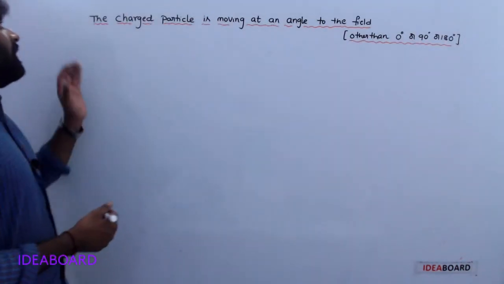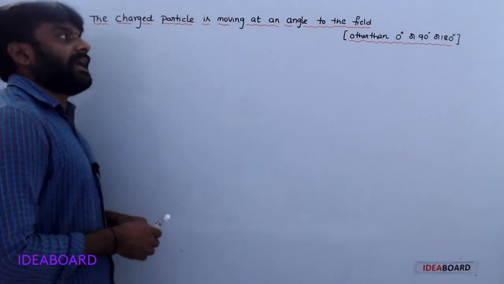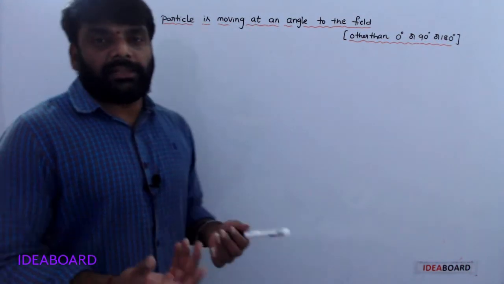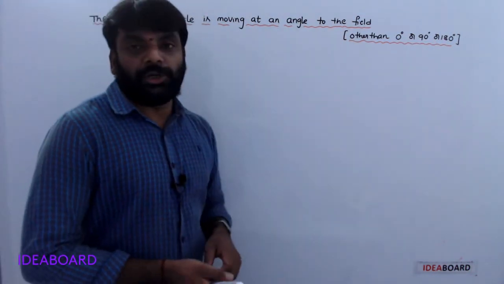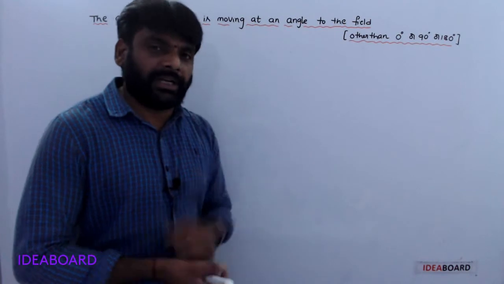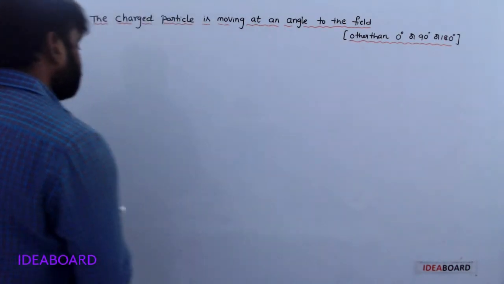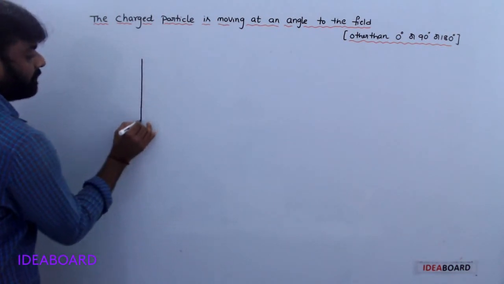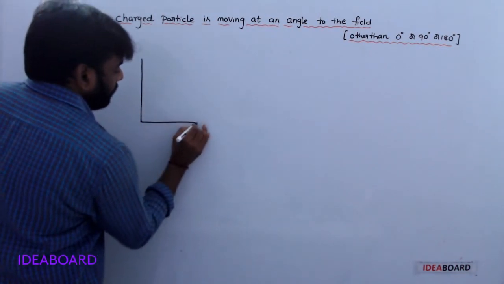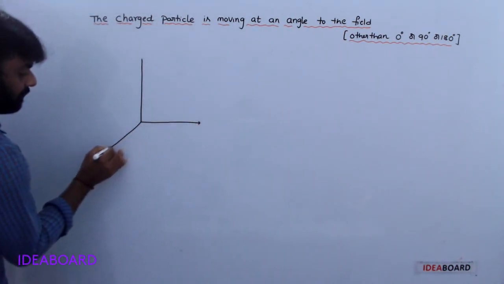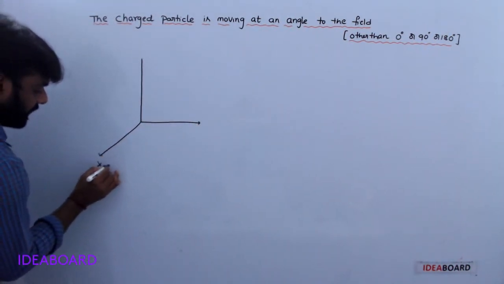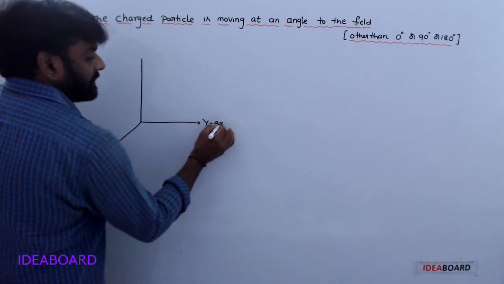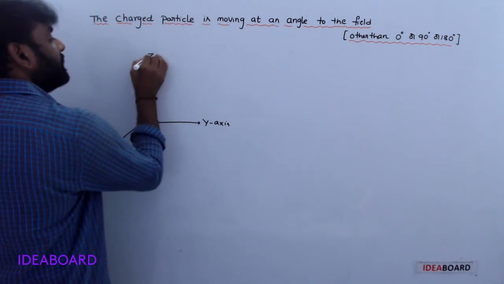See the next case, the charged particle is moving at an angle to the field, a certain angle theta other than 0 degrees, 90 degrees or 180 degrees. Now here, take the x-axis, y-axis, and Z axis.